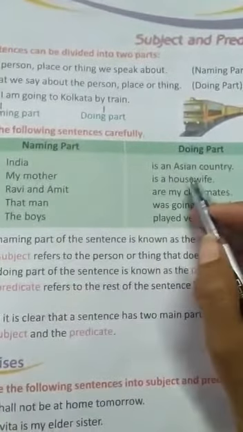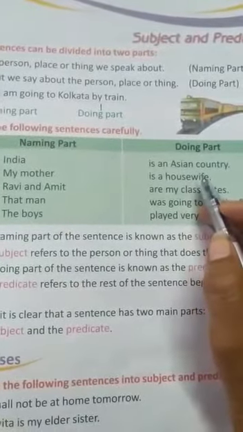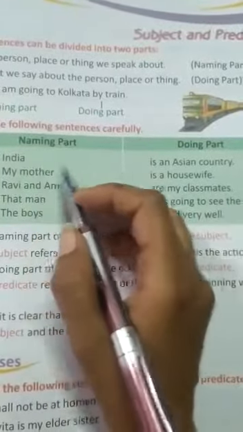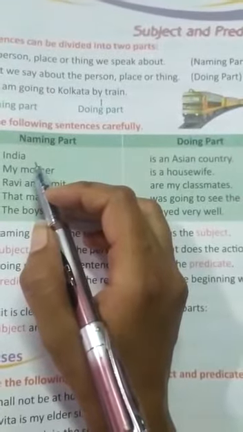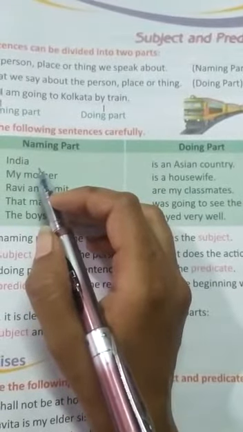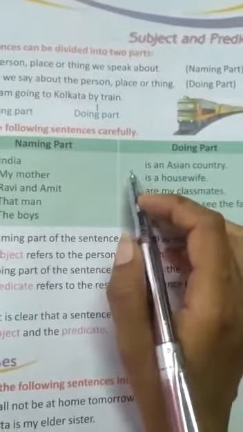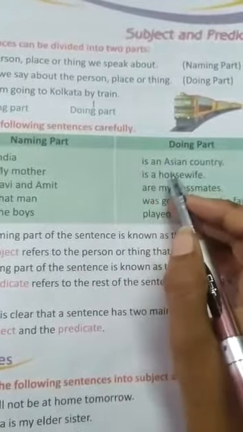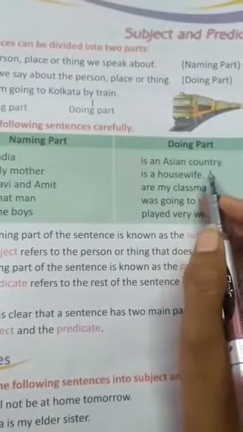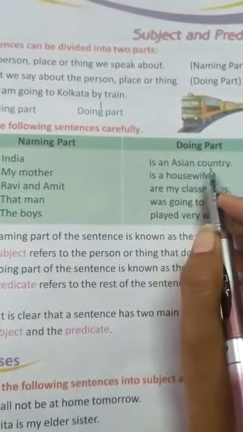Because what is an Asian country? Yes, India. What are we talking about? We are talking about India. And what do we say about India? हम इंडिया के बारे में क्या कह रहे हैं? It is an Asian country. So it is the doing part.